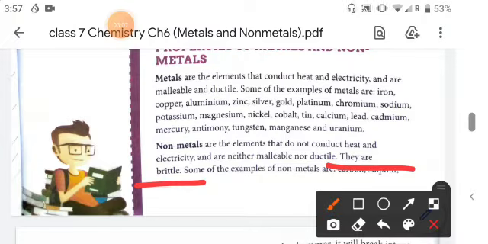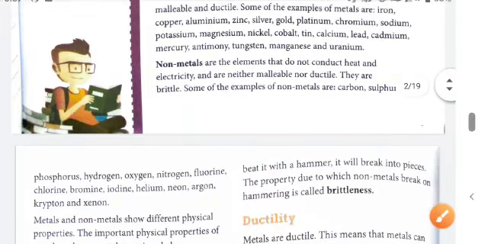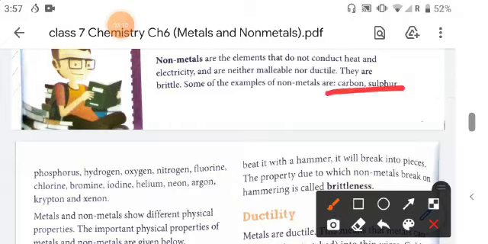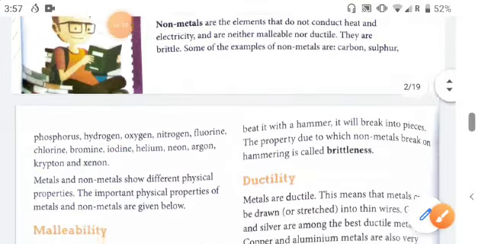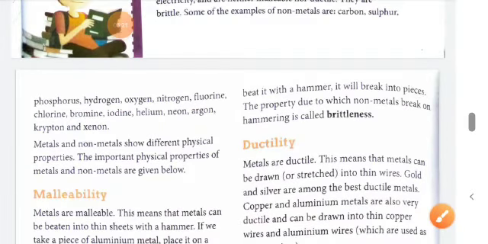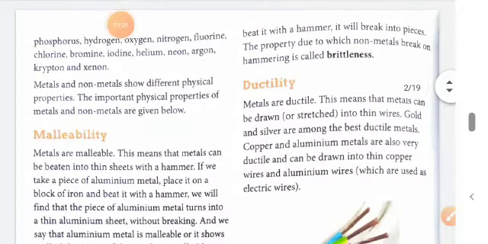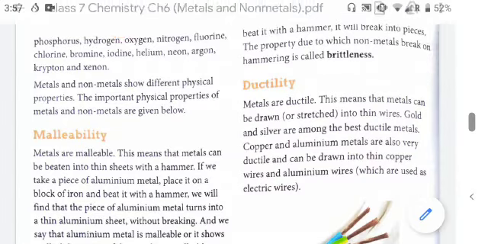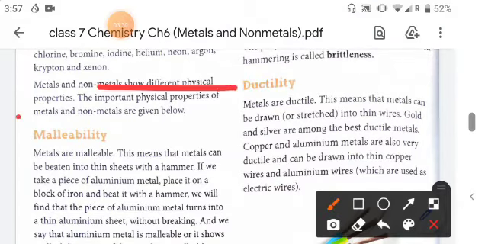Some examples of non-metals are carbon, sulfur, phosphorus, nitrogen, hydrogen, oxygen, etc. Now, students, the metals have many properties which are absent in the non-metals. So metals and non-metals show different properties. Some properties are given here.